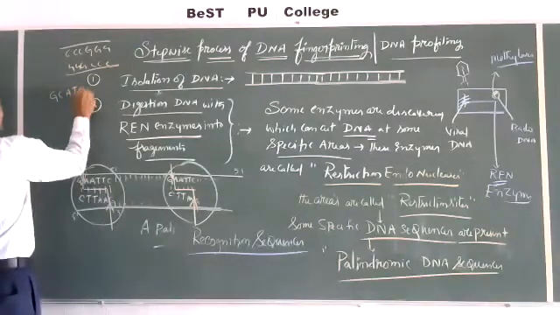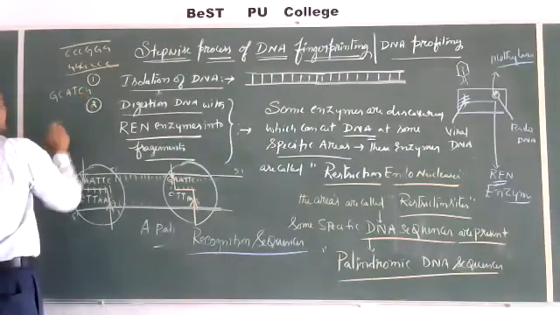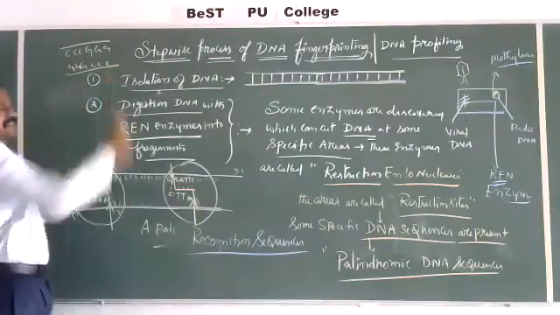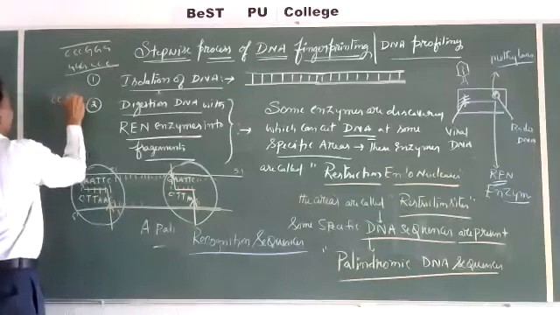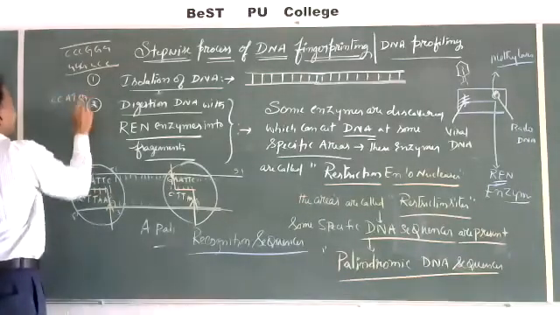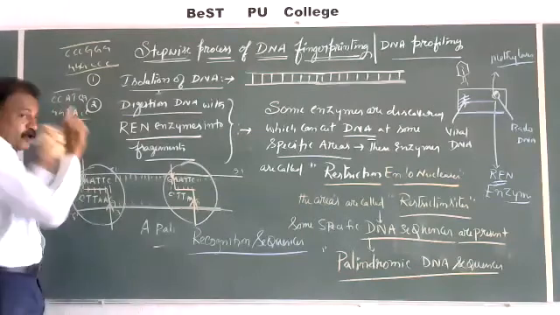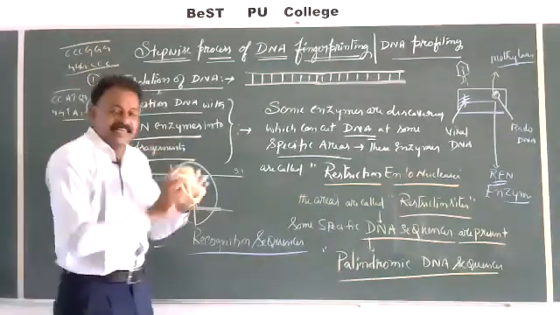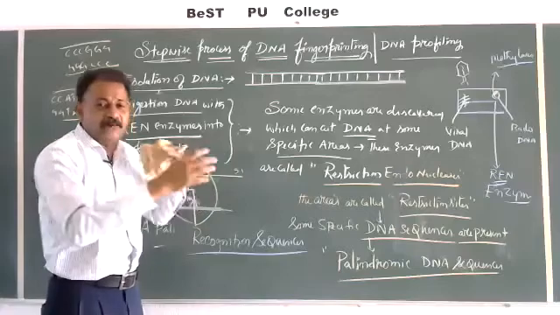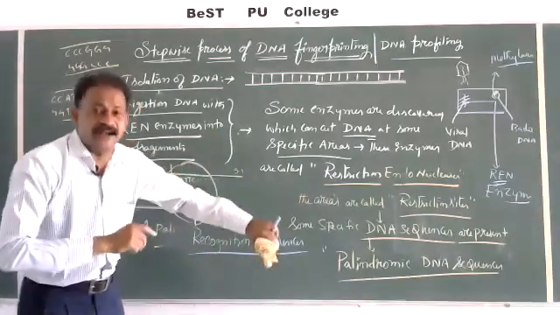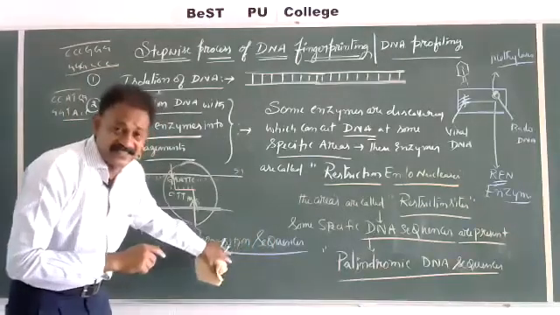GCAT, CG. CC. So we can create CCATGG, CCATGG, CCATGG. So a palindromic form is a specific DNA sequence which can be read in opposite directions. These palindromic sequences are also called recognition sequences.